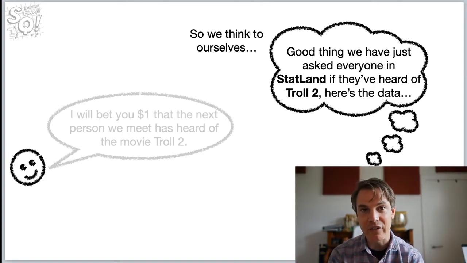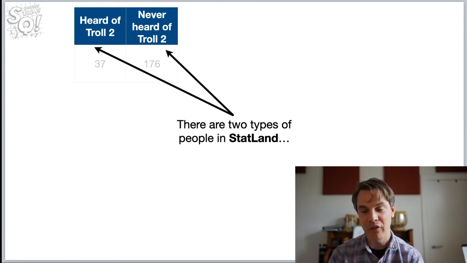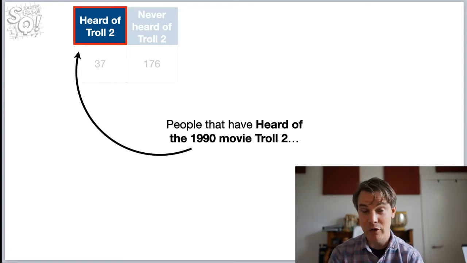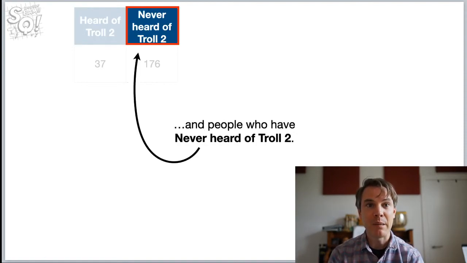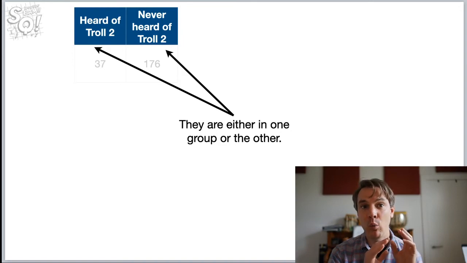Good thing we have just asked everyone in Statland if they've heard of the movie Troll 2. And here's the data. There are two types of people in Statland: people that have heard of the 1990 terrible movie Troll 2, and people who have never heard of Troll 2. There isn't anyone who's sort of heard of Troll 2 or sort of hasn't. They're either in one group or the other. They may not remember that they've heard of Troll 2, but they've heard of it.